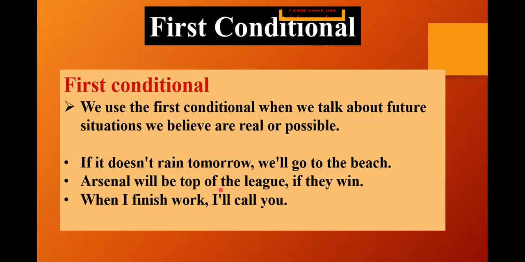Look at the second example. Arsenal will be top of the league if they win. So again, Arsenal, if you people are aware of the football league, there's a football team, and they say that it will be top of the league if they win. That is, if they lose, then they will not be at the top of the league. So it is a condition. The first part is the result part, and the second is the if part. Here I've changed the order of the sentence. The result is written first and then I'm writing the condition, okay? So in the first sentence I was writing the condition first and then the result. Now in the second sentence, the result is given first and the condition is following.